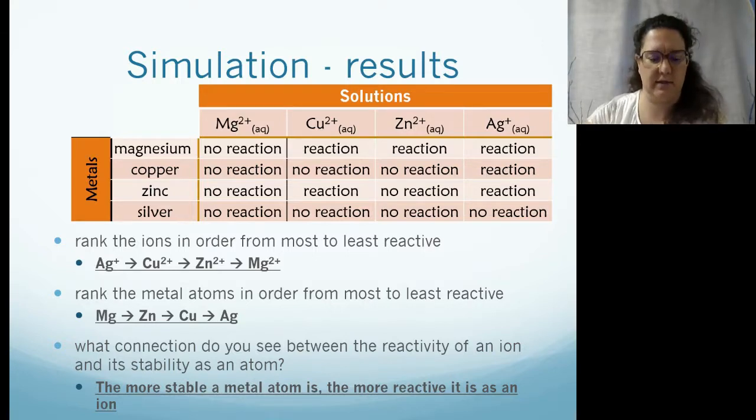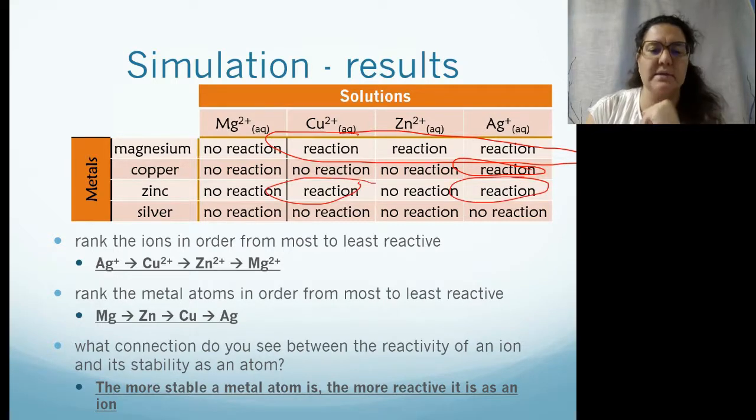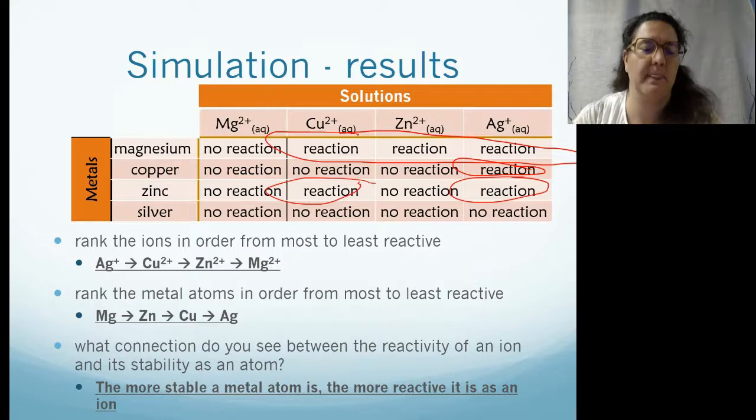So I'm just going to highlight those reactions for you here. Magnesium reacted to copper, zinc, and silver. Copper reacted to silver. Zinc reacted to copper, and silver had no reaction to anything. So we want to rank the ions in order from most reactive to least reactive.